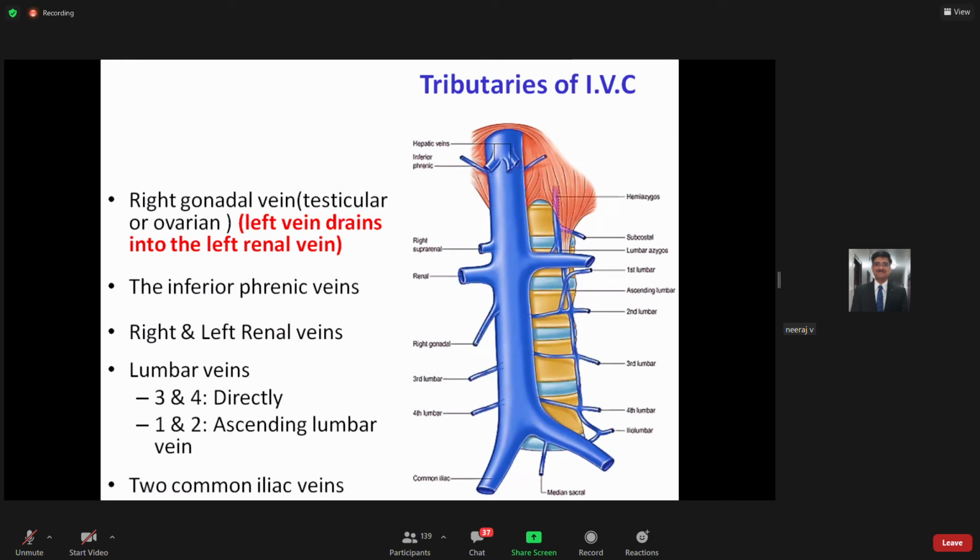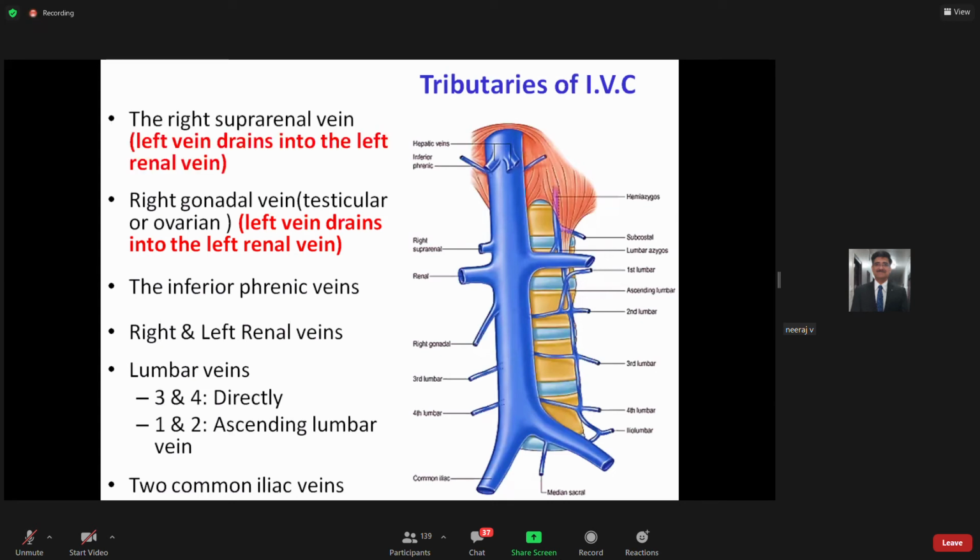So this is the right gonadal vein, testicular or ovarian, they drain into your inferior vena cava, while your left gonadal vein, which is either testicular in male or ovarian, will be draining directly into the left renal vein, and then the left renal vein will be draining into your inferior vena cava.